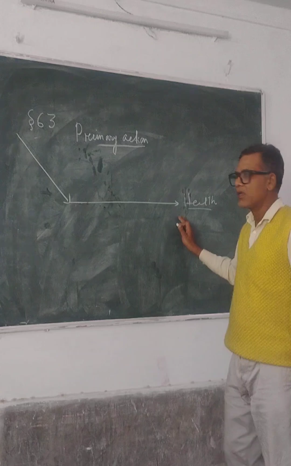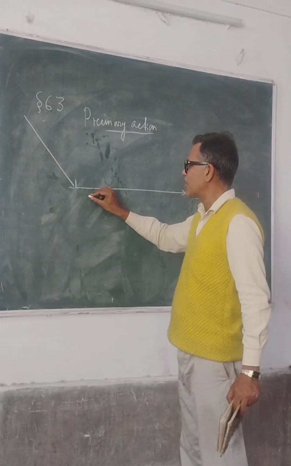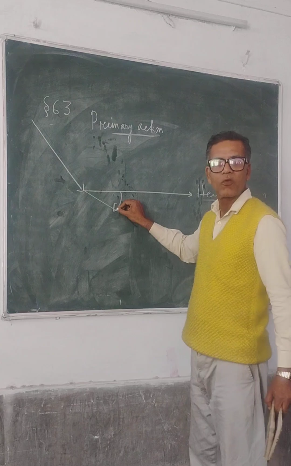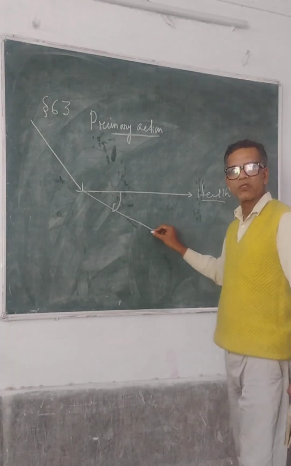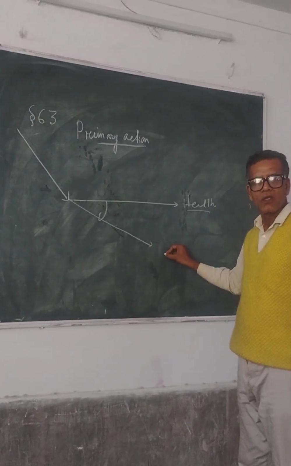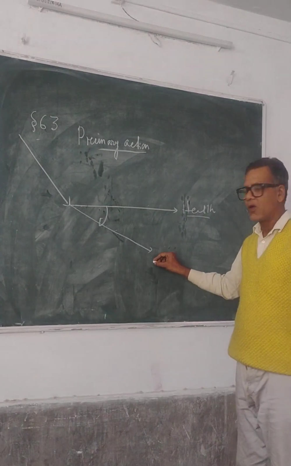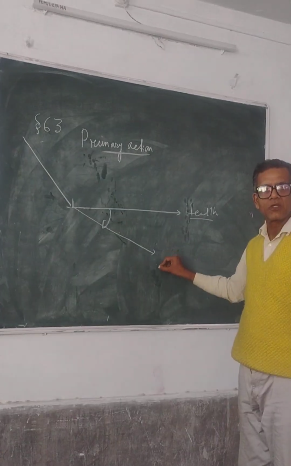Everything is normal. Now when we give medicine, the medicine changes the vital force, giving some deviation from normal to abnormal, and produces some sensations and functions. That is abnormal sensation, abnormal function, or lack of self-preservation in case of disease.